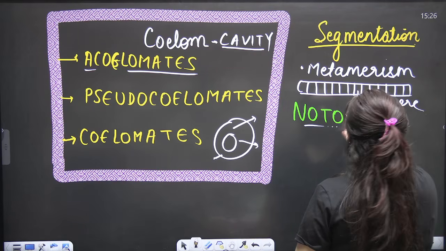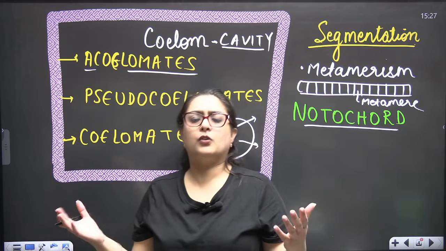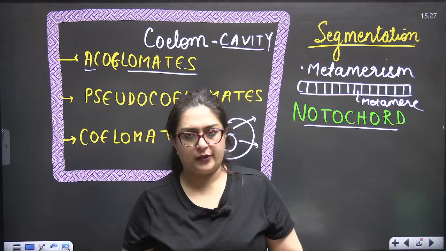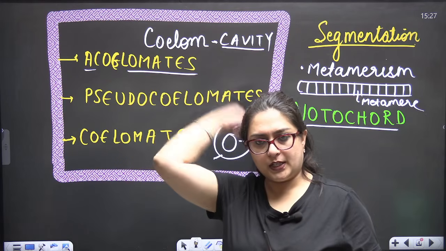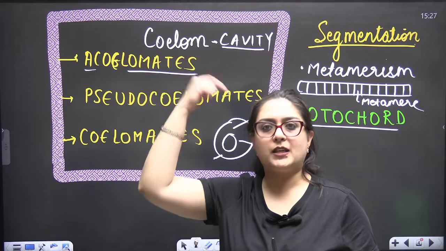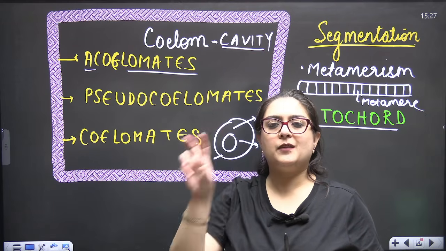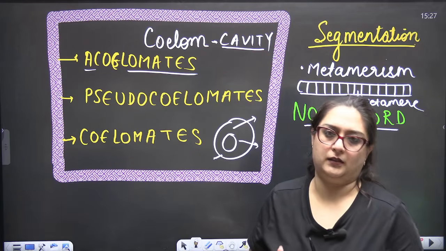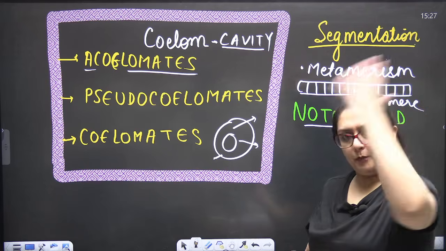Notochord. Organisms having notochord are chordates. Organisms not having notochord are non-chordates. It means notochord is a structure, a dorsal running structure. Dorsal means something behind. When you are placing anything behind, it is dorsal. When you are placing in front of the body, it is ventral. In front is anterior, behind is posterior.